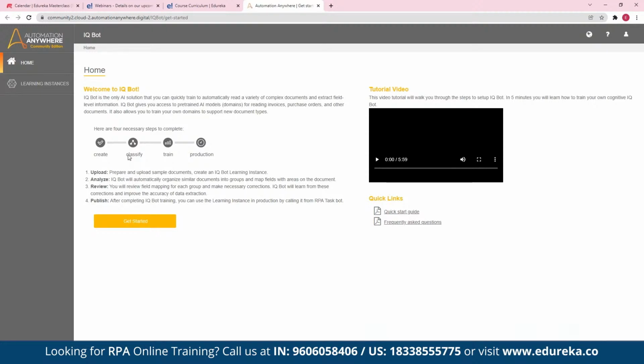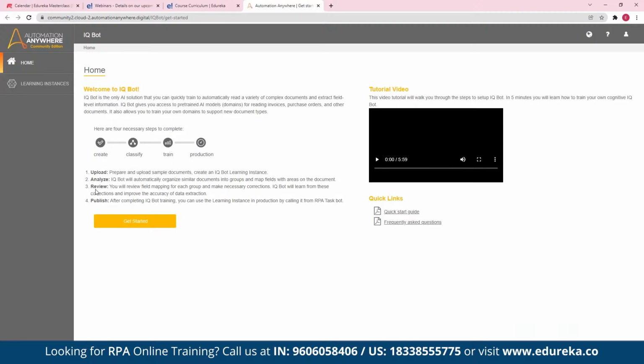So once the extraction is completed, it will show you the data to review. It will tell humans, hey, I have extracted this data, just check if the data is correct or not. That is where you have the train.